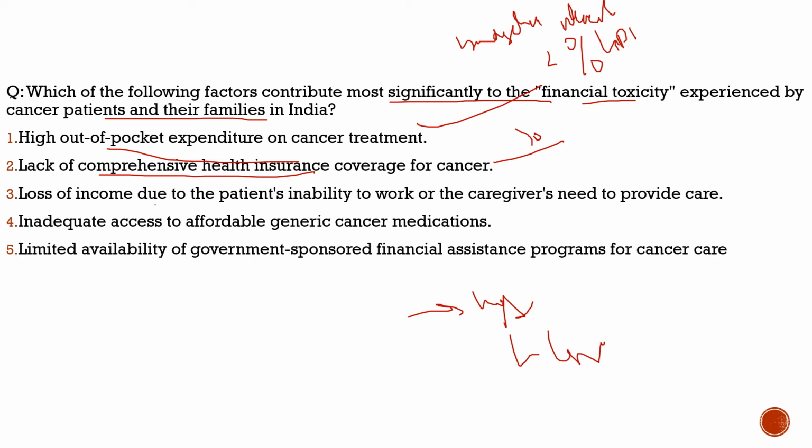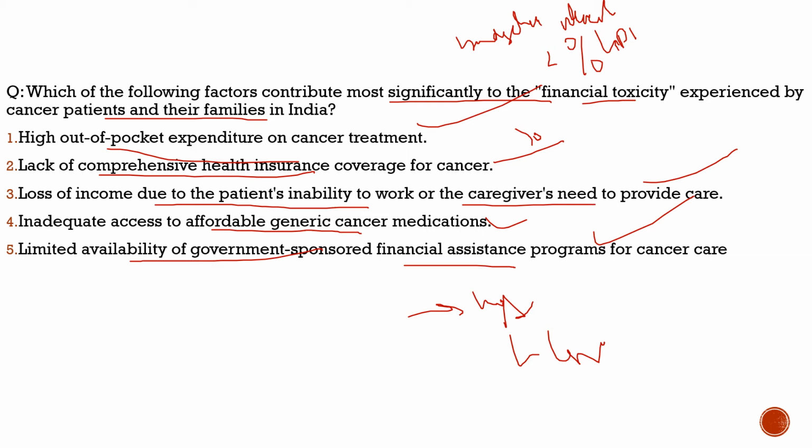Third statement, loss of income due to patients being unable to work or the caregivers needing to provide care, 100% correct. There is loss of income due to that. When they suffer from such disease, they are not able to work, and the finances of the family collapse. Fourth statement, inadequate access to affordable generic cancer medications, 100% correct. That's why the NGOs have to play their role. What usually they do, they buy medicine in bulk and provide it to the patients at a lower cost. Then the fifth statement, limited availability of government sponsored financial assistance programs for cancer care, 100% correct.